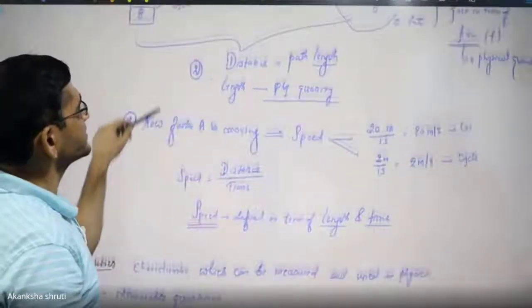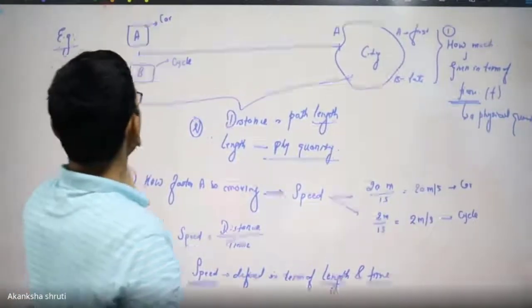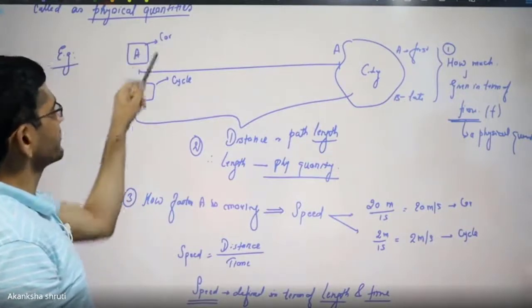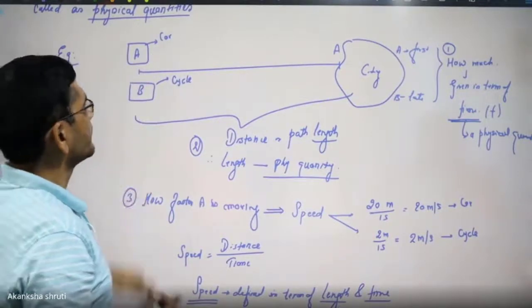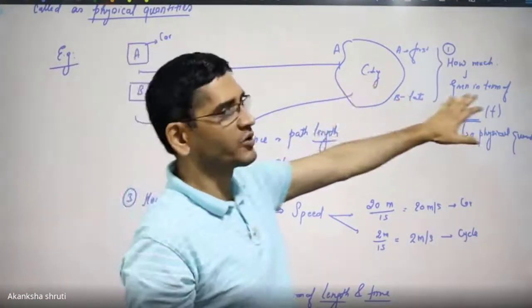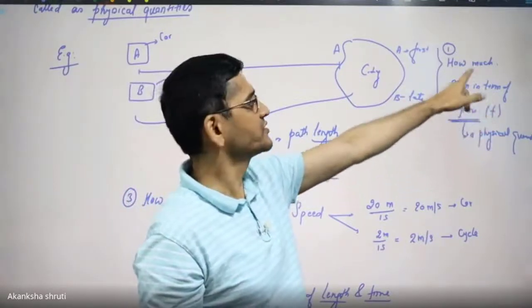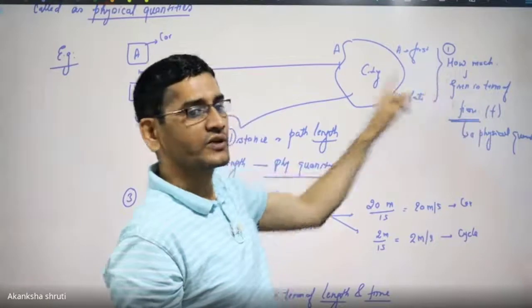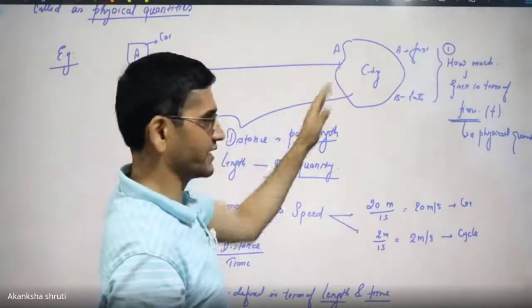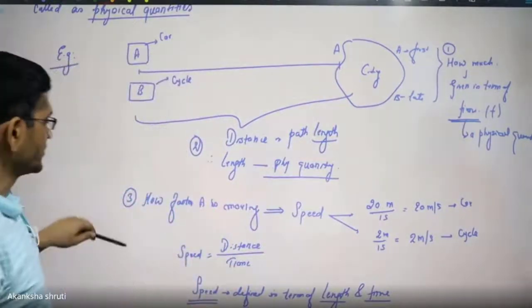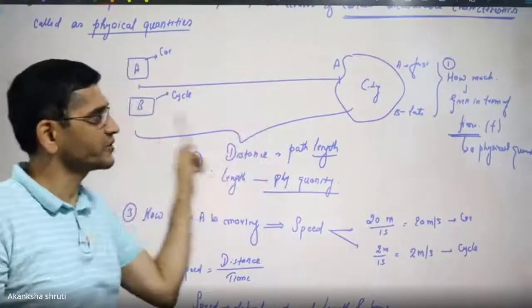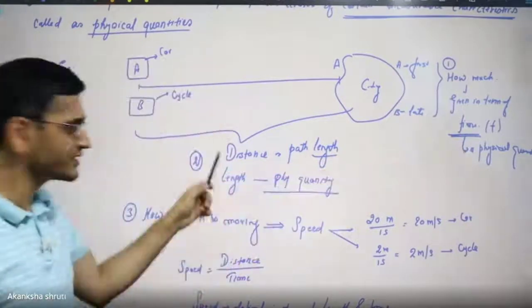Like I had explained, to express the motion of these two bodies A and B, say one is a car and the other is a cycle, while they want to reach the nearest city, the characteristics that we can measure are who is moving faster, how much, who is reaching earlier, who is covering how much distance, though here both have to cover the same distance if they are moving on the same path. So these are the characteristics associated with the study of this motion. These characteristics are the physical quantities.